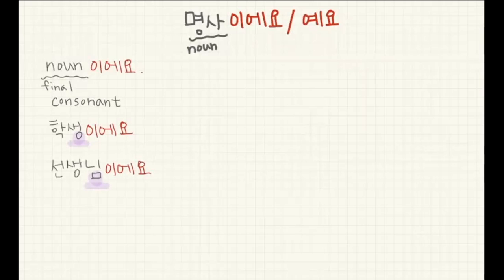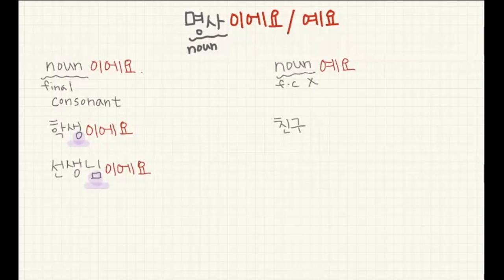선생님이에요. If the noun doesn't have a final consonant, you should attach 예요. For example, 친구.